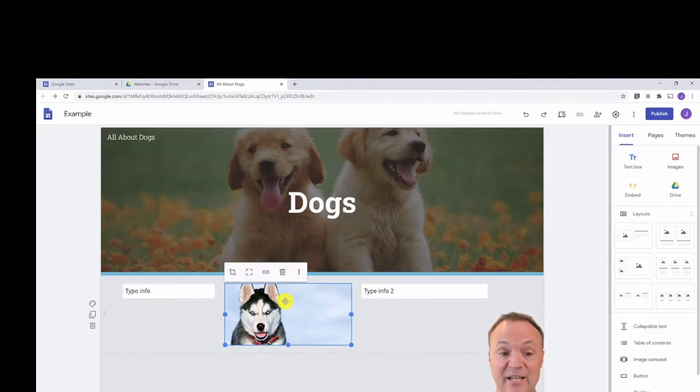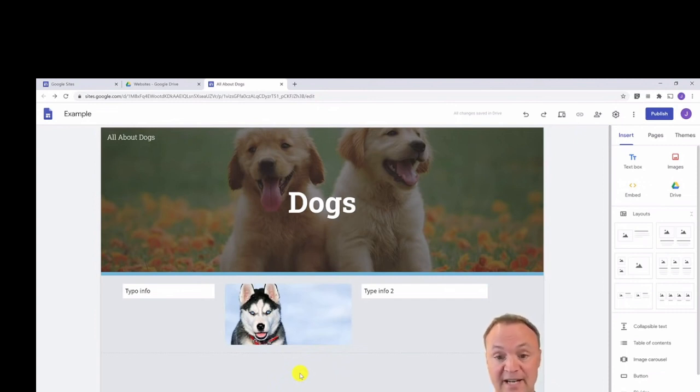I can link the images just like text. If I select the image, click the link, type the link and hit apply, that's going to bring you to a different spot on the website. You can do that with any of the objects that you put in here. So that's inserting text and images, and you can also put things from Google Drive in here too.